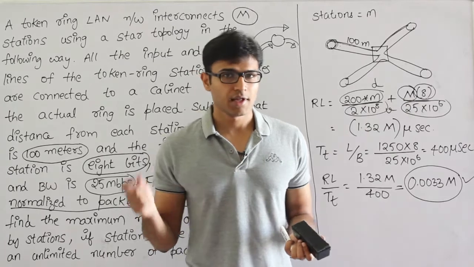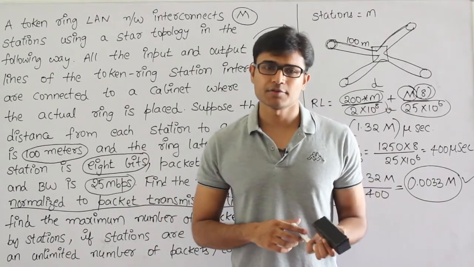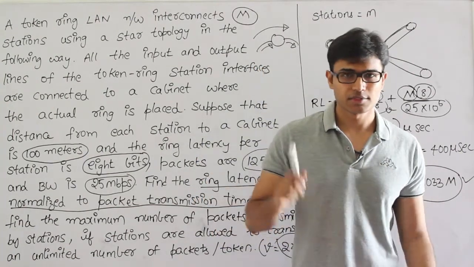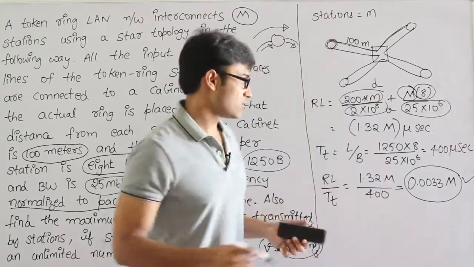In case you want to find out the exact number, they should have given us the token holding time and the strategy. We have seen some questions in which I discussed how to find out the number of packets transmitted given the token holding time and strategy. Please refer to those examples in the topic of token ring. Okay, so this is how you should solve this question.